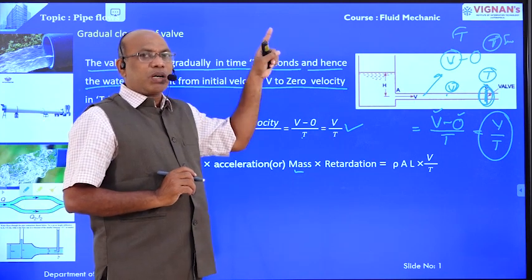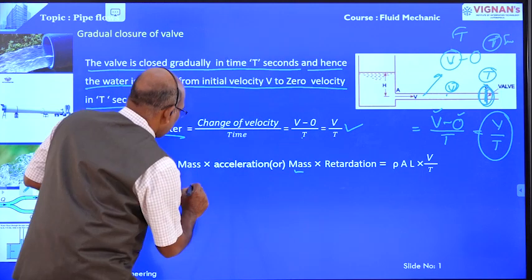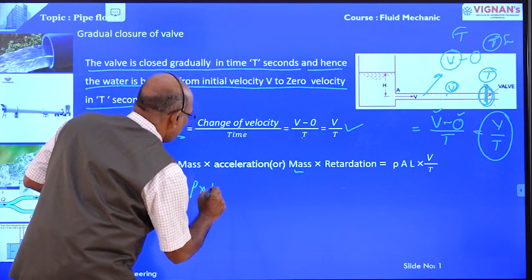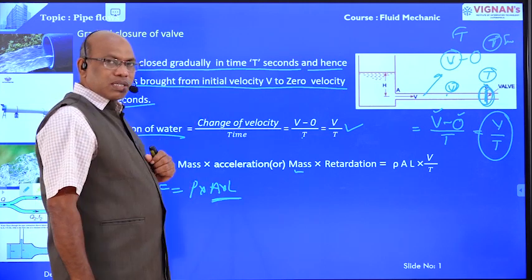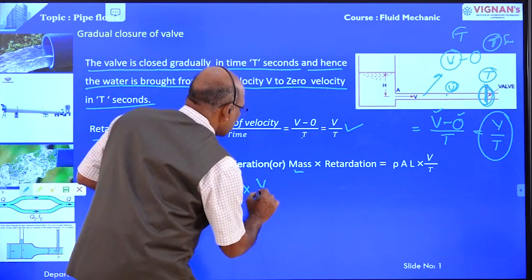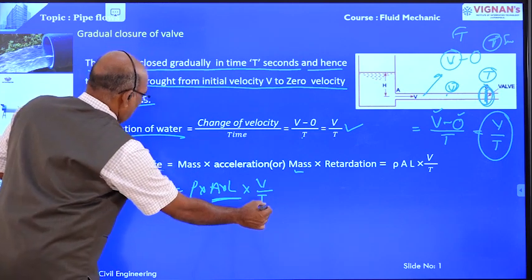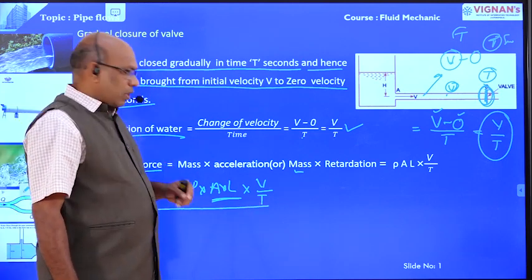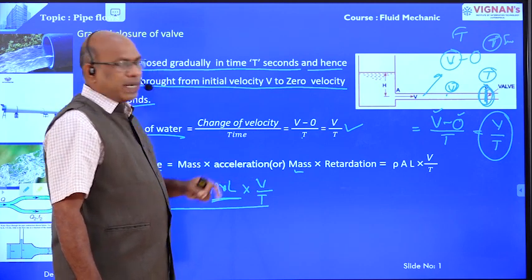Mass is already determined: mass of the flowing fluid equal to density into volume, that is, density rho into A, area, into L. This is the mass. Mass into retardation, and retardation is, as we just derived, V by T. This is the retarding force. Retarding force equal to rho into A into L into V by T.